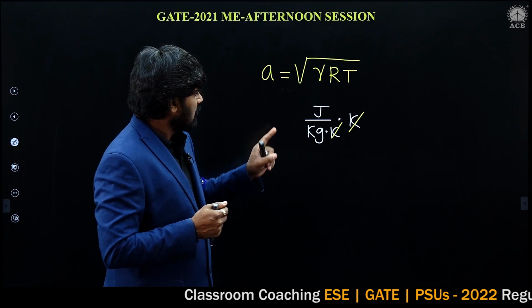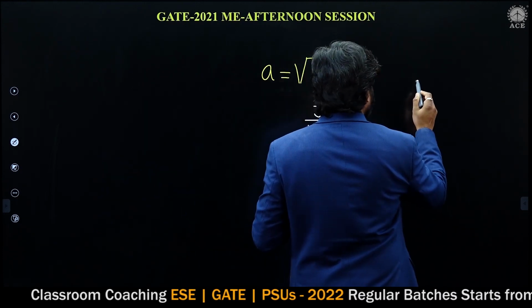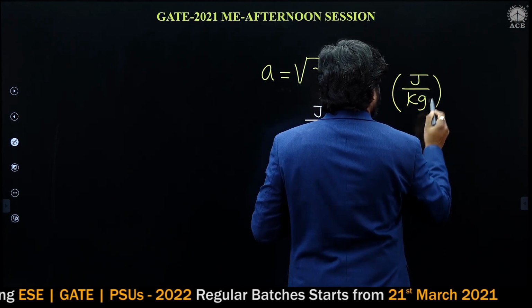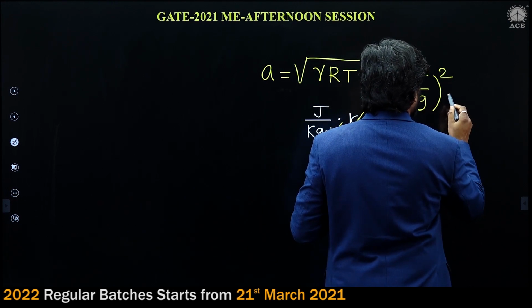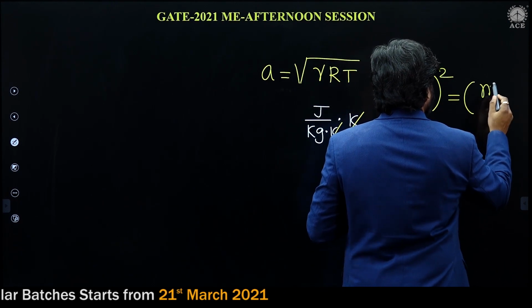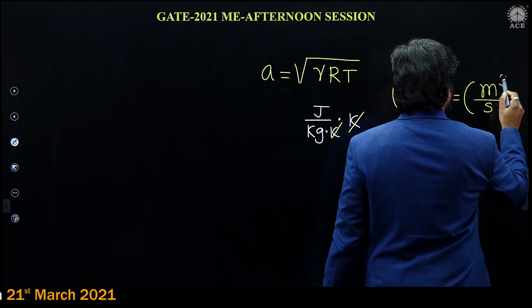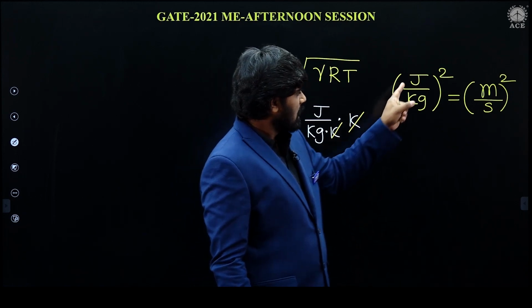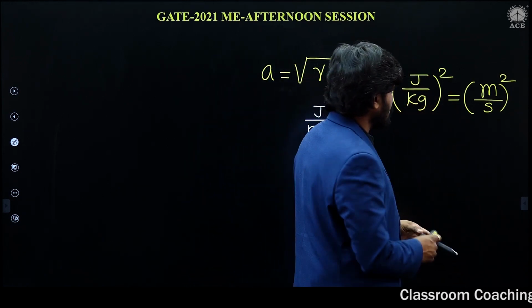So the unit is joule per kg, and we know very well that joule per kg is equal to meters per second whole square. I repeat, joule per kg is nothing but meter square per second square.